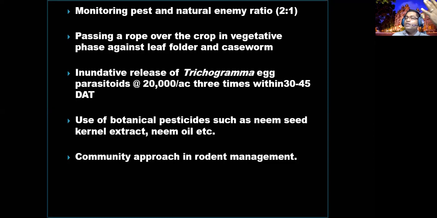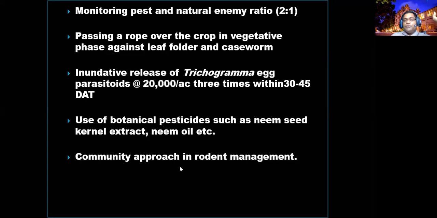Only paddy is cultivated in water-flooded conditions, right? Therefore, biocontrol agents will work easily. From time to time you can also use botanical pesticides, neem seed kernel extract, neem oil. This will disturb the physiology of the larva, so the larva will not molt and become an adult, right?